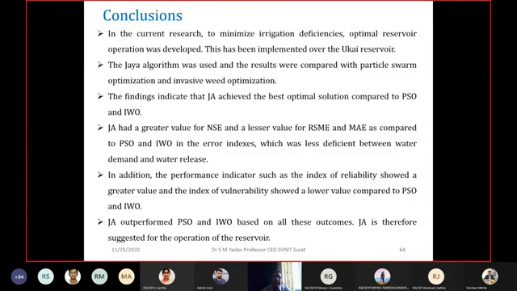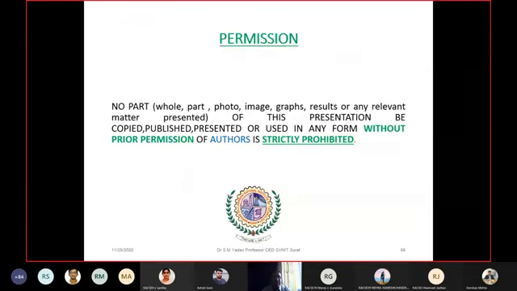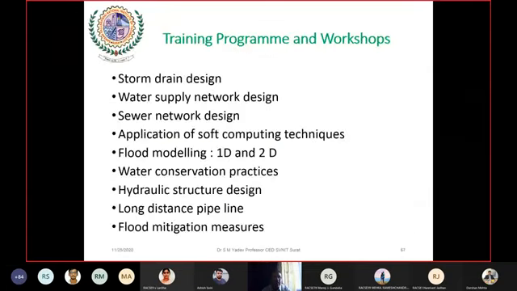The Jaya had a greater value of NSE and a lesser value of RMSE and MAE as compared to PSO and IWO. In addition, the performance indicators such as the reliability index showed that Jaya has higher reliability compared to the other algorithms, and Jaya is more reliable and less vulnerable compared to the other two algorithms, that is PSO and IWO. These are the references. This is the permission you need if you want to use this particular presentation.